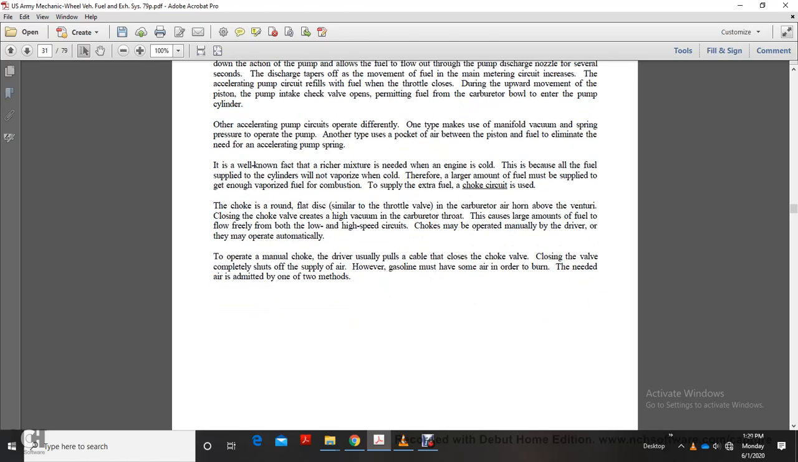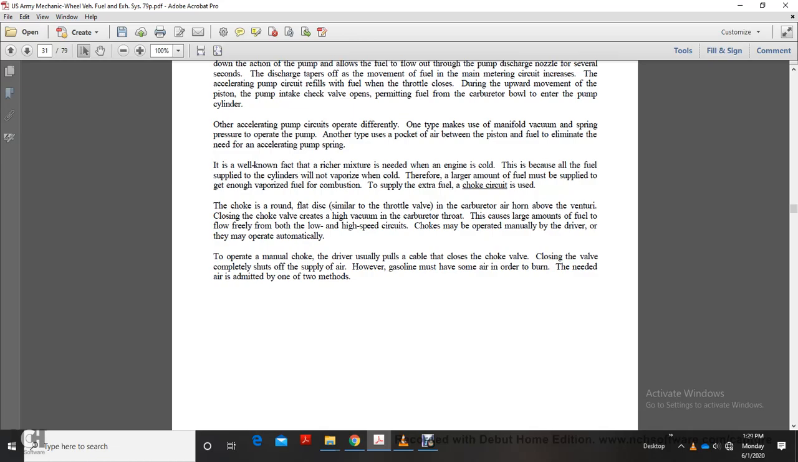It is a well-known fact that a richer mixture is needed when the engine is cold, because the fuel supplied to the cylinders will not vaporize when cold. Therefore, a larger amount of fuel must be supplied to get enough vaporized fuel in for combustion. To supply extra fuel, a choke circuit is used. The choke is a round, flat disc, similar to the throttle valve of the carburetor, located in the air horn above the venturi. Closing the choke valve creates a high vacuum in the carburetor throat. This causes large amounts of fuel to flow freely from the low and high speed circuits.